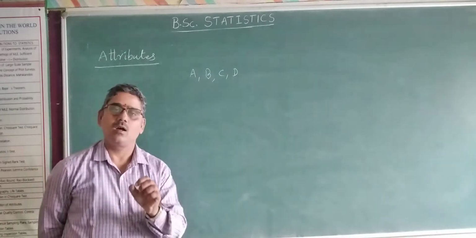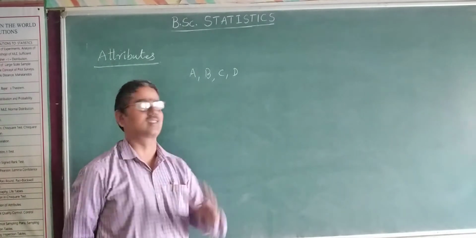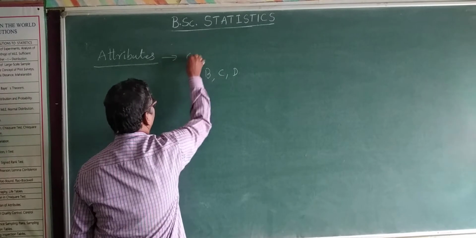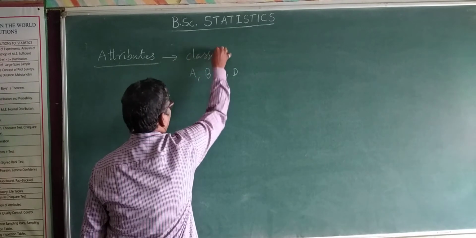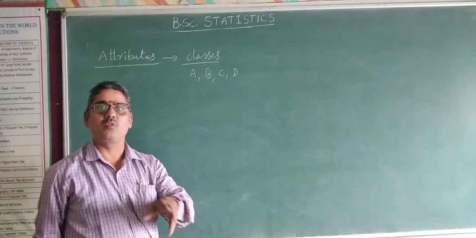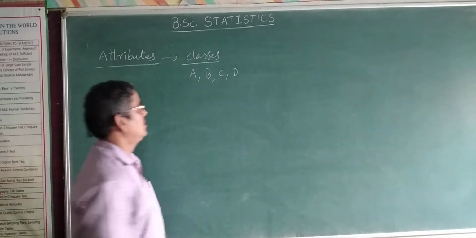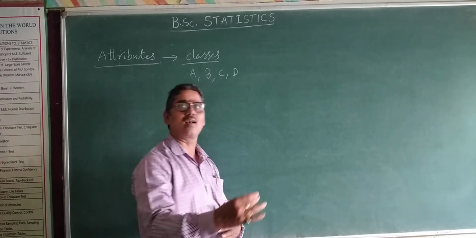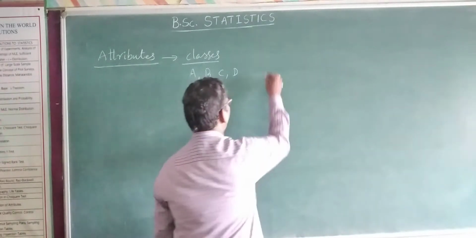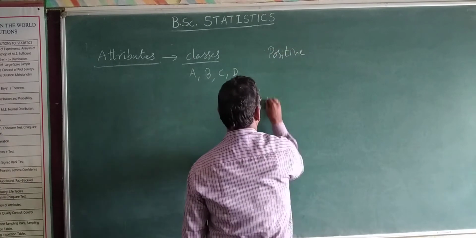And one more thing, attributes themselves are called classes. There are two kinds of classes: positive classes and negative classes. We also have contrary classes, which means a combination of the classes. So mainly they are divided into positive and negative.